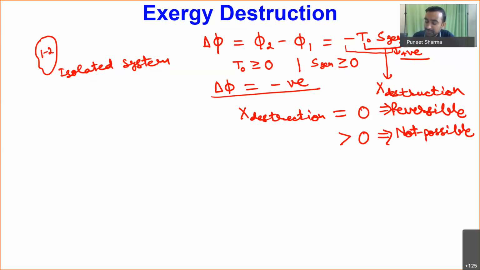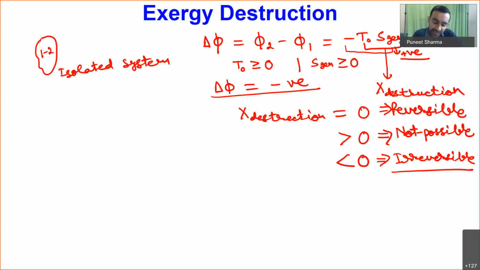We will not have any creation of exergy. If we have X destruction less than 0, that is the situation when the process happening is irreversible. This is how we can calculate exergy destruction.